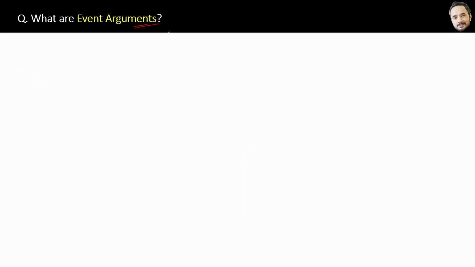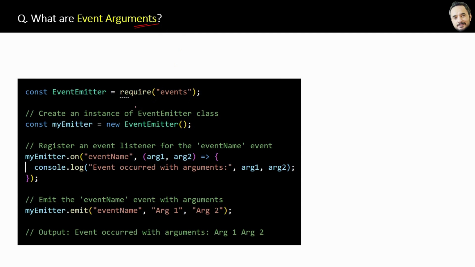What are event arguments? In the previous question, I explained this code, right? How we can import the events module, get the EventEmitter class, from there we created the myEmitter object, then we registered the event listener by using the on method of the myEmitter object. Now, when we are emitting the event, we can also pass some additional information in the form of parameters, like these argument 1 and argument 2, along with the event.